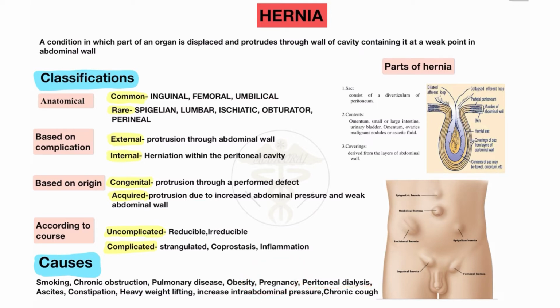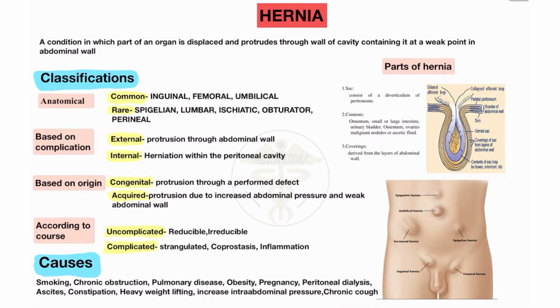Peritoneal dialysis and ascitic fluid: when ascitic fluid accumulates in the abdominal cavity, it also causes hernia. Chronic constipation also causes hernia. Heavy lifting: when a person always lifts heavy weights, it also causes pressure in the abdominal cavity, which causes hernia. So intra-abdominal pressure increases in such persons, and any person who tries lifting weights can develop a hernia.